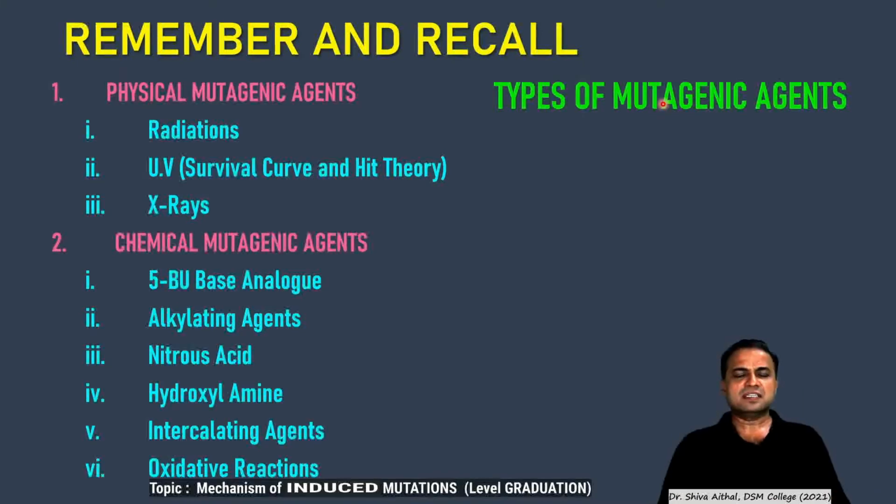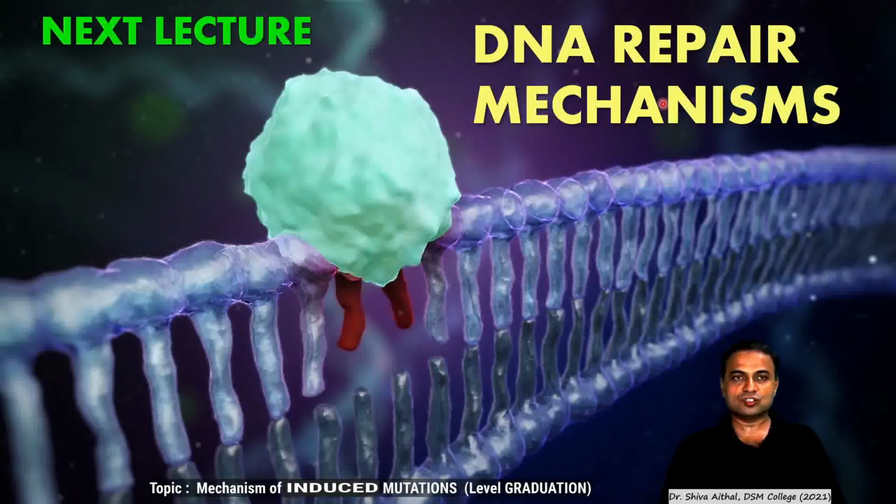Now, having discussed mutagenic effects right from two lectures, I would like to say that the cell has a capacity to repair. That will be the point of my next discussion. That is, there are enzymes which have the capacity to repair the damage in the DNA. It's a beautiful, interesting mechanism. Whenever there is damage, the cell doesn't accept this damage so easily and die off. It fights to a great extent and tries to survive.